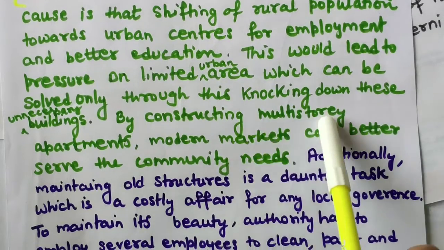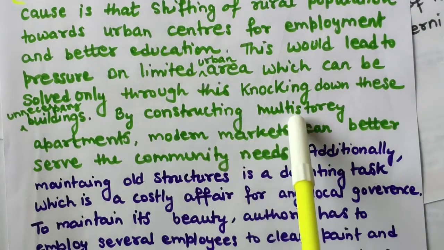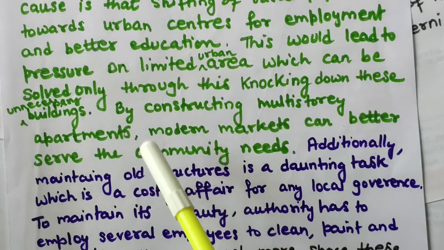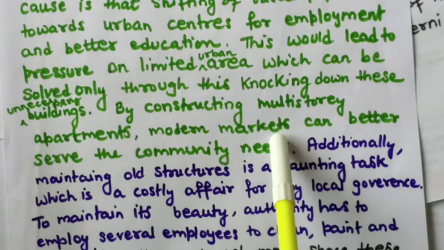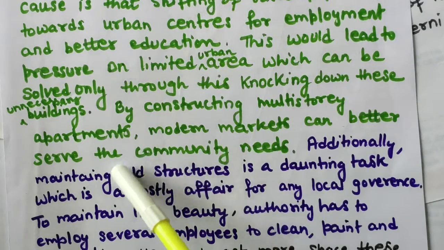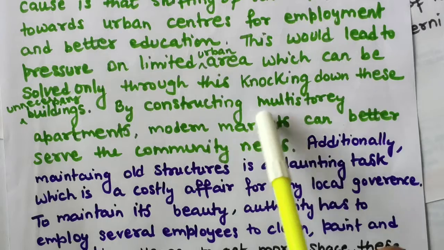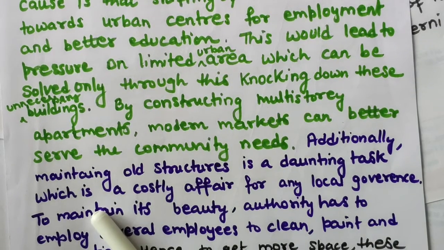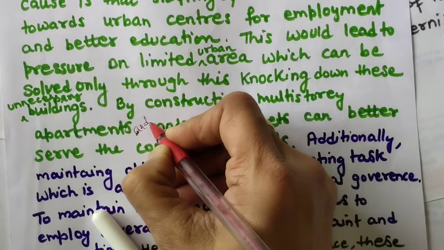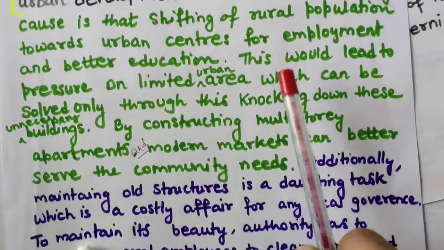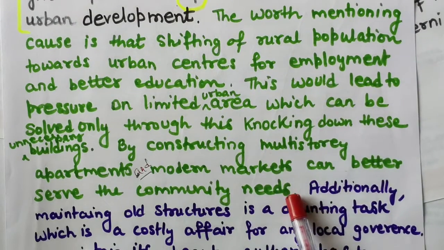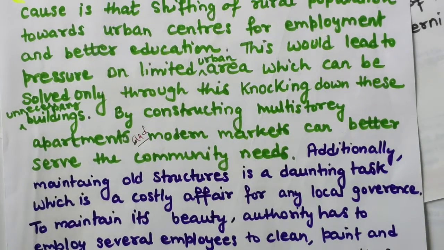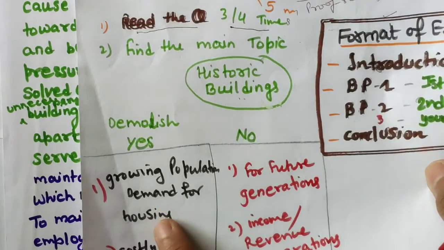By constructing multi-story apartments or skyscraper apartments, modern markets can better serve the community needs. So this is known as proofreading. What I am doing now is proofreading. This green one is the first reason, the growing population demand for housing.